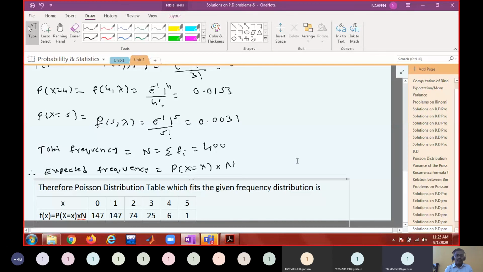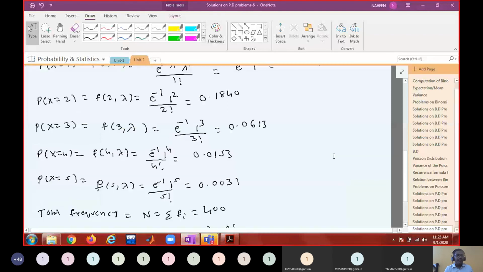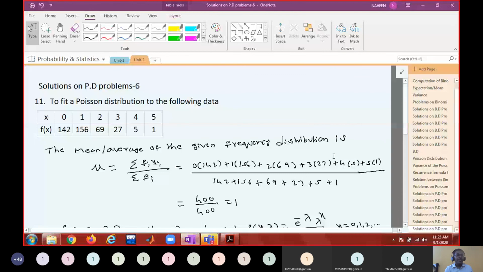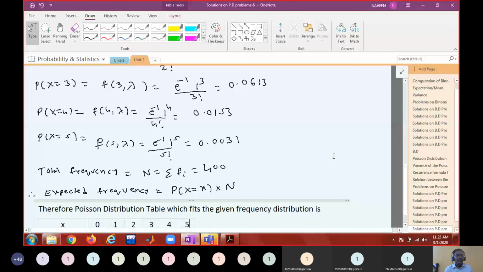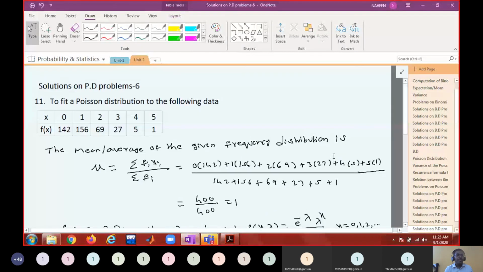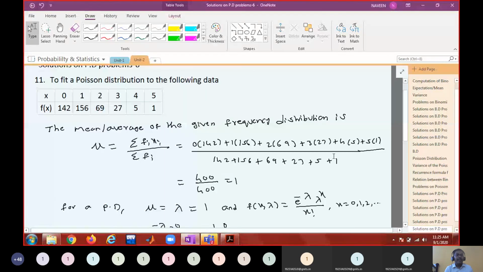This is the expected frequency. What was the observed frequency we got? 0, 147, 142, 156, 147, 74, 69, 27, 25, 5, 6, 1, 1.